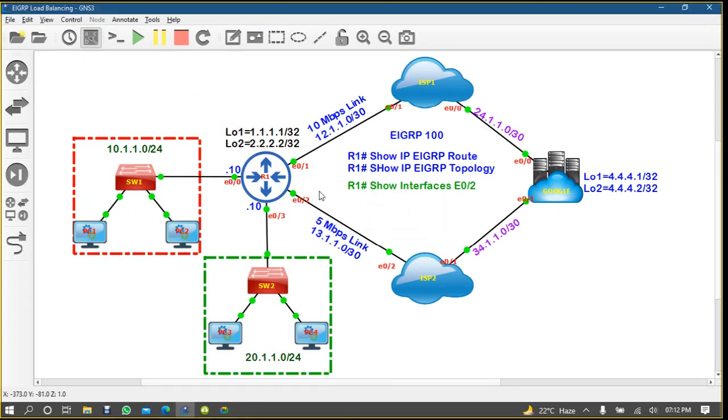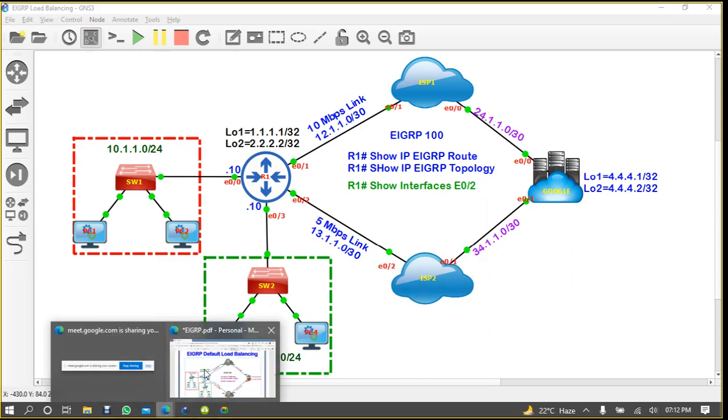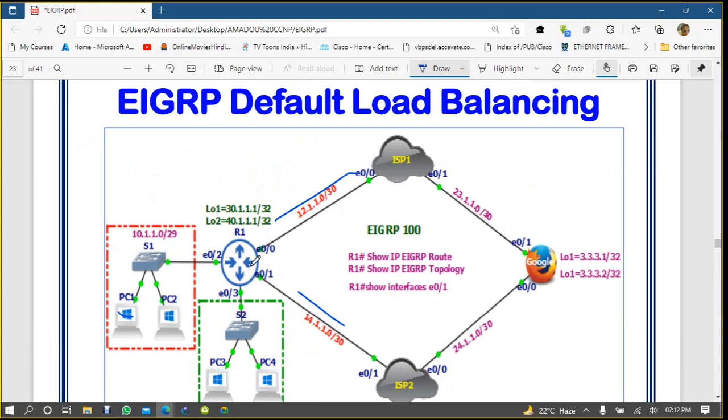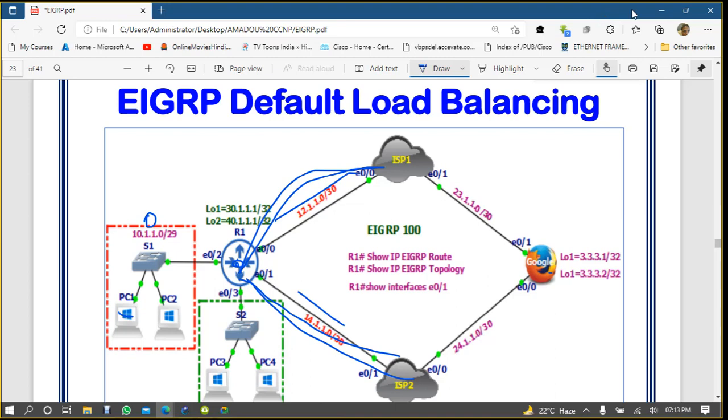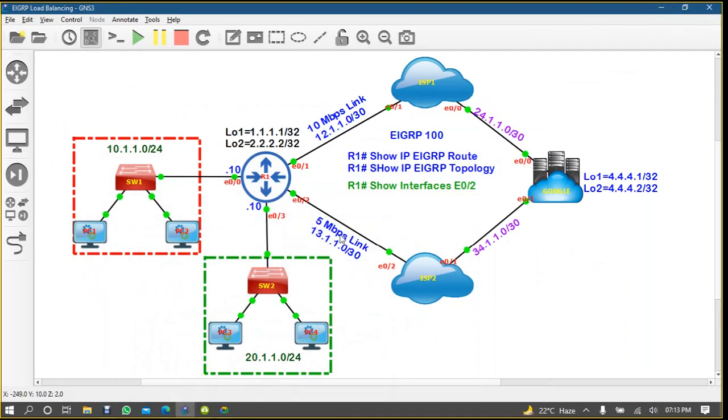In this lab, this is your router 1. Your router 1 wants to reach the Google network. By default, when it is connected to ISP1 with the same link and ISP2 with the same link, the metric will be the same. So whenever any packet is coming from the 10 network, it will forward from here, and whenever any packet is coming from the 20 network, it will forward from here. So it will balance the load. This is just the default configuration.